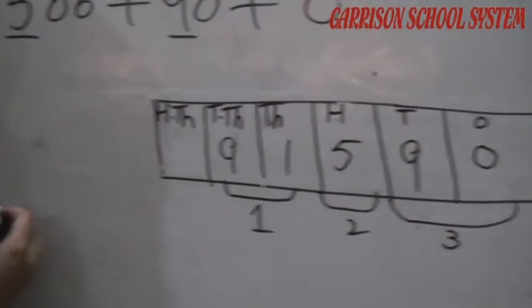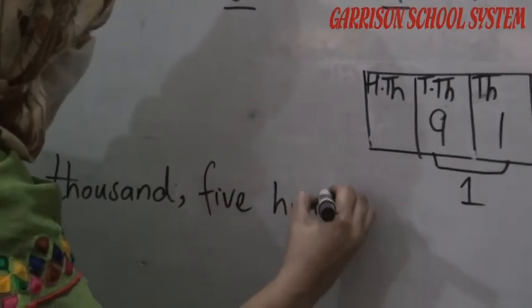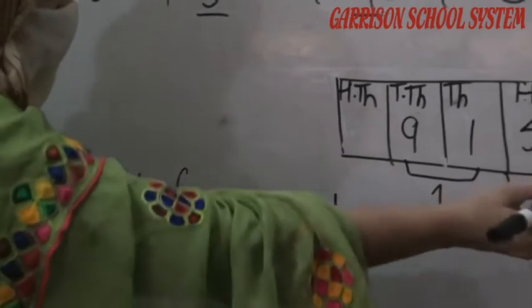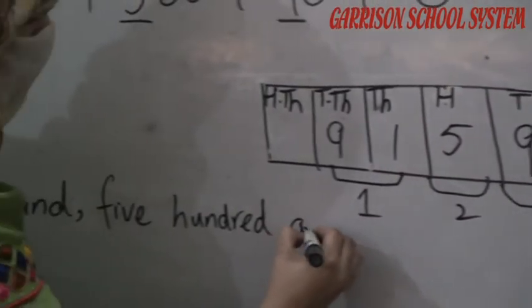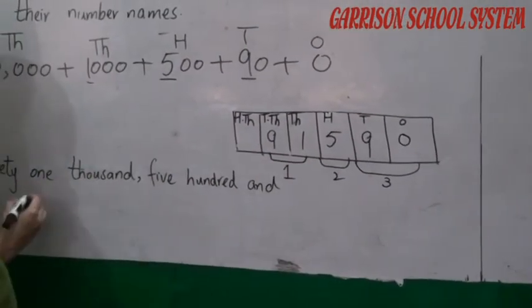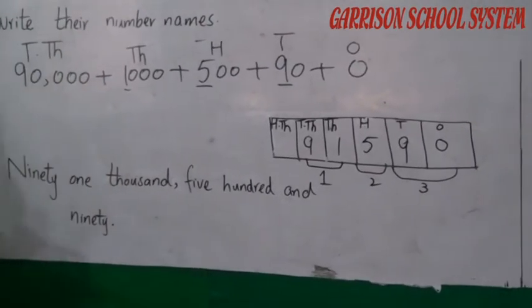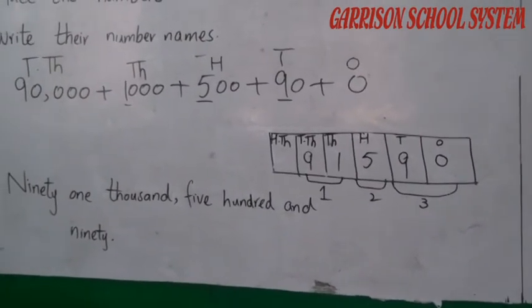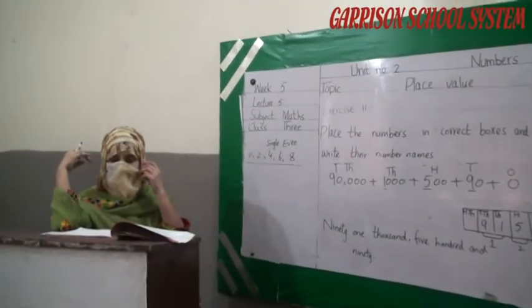Then we have to write number in 100. Then 500. After tens and ones will come together. 9 plus 0 becomes 90. Understand student? The remaining questions you have to solve by yourself at your home. This is your home task.